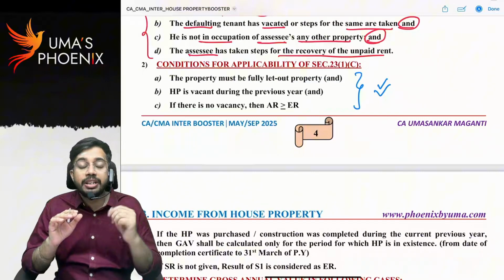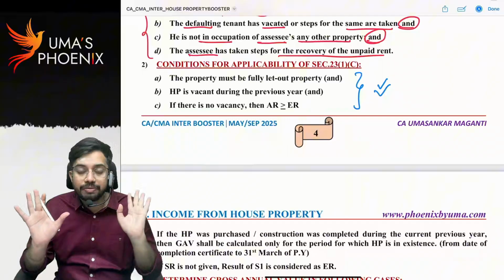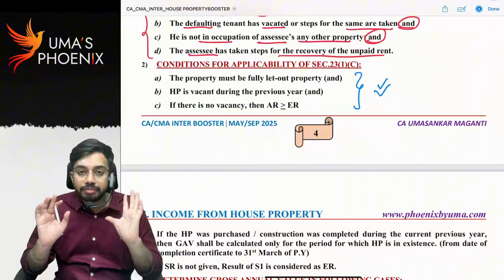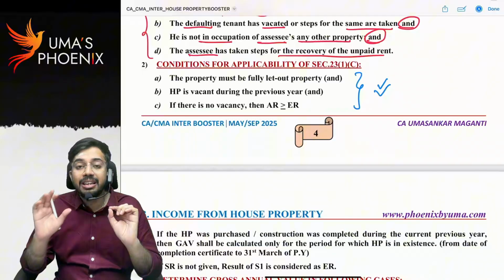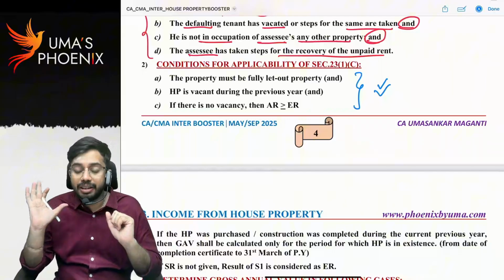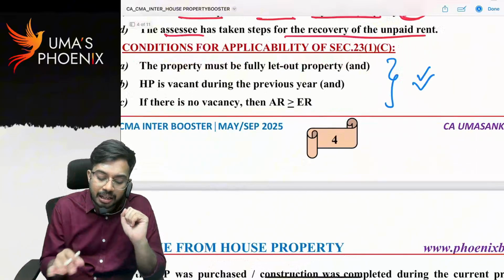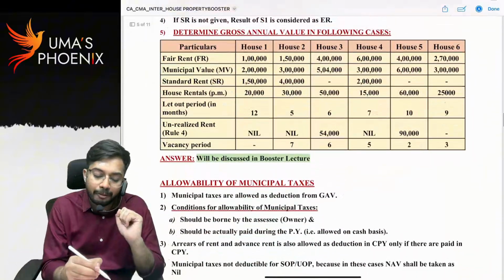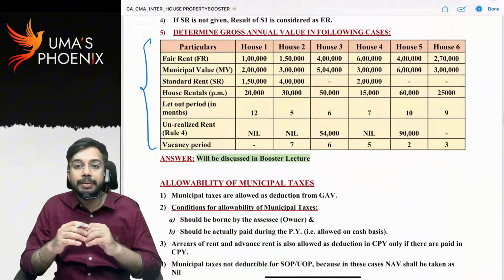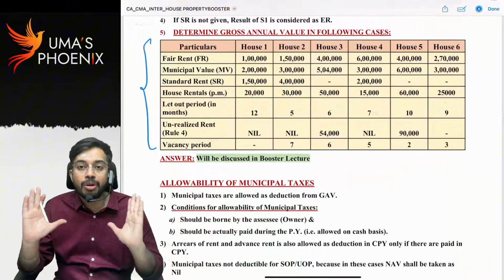Out of these three conditions, if any one of the conditions is not satisfied, then the reason is other than vacancy. Okay. You will understand these conditions only through an example. That's why I have given an example for you. Let us solve this example so that you will get better clarity about how to calculate.